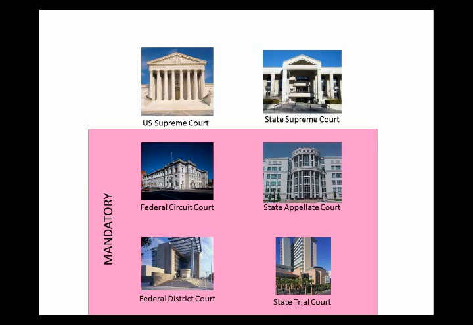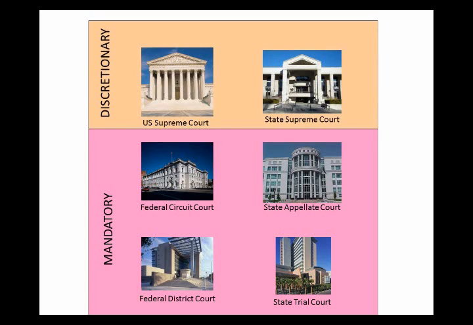But courts in the highest level of the judicial hierarchy do get to decide which cases to hear. This is called discretionary jurisdiction. This means that litigants must ask or petition the court to consider their appeal. And, by extension, it means that these courts may deny the opportunity to appeal. The United States Supreme Court has a completely discretionary docket.